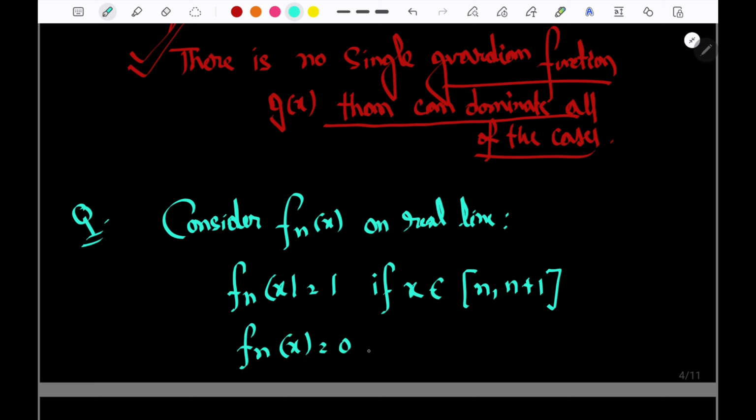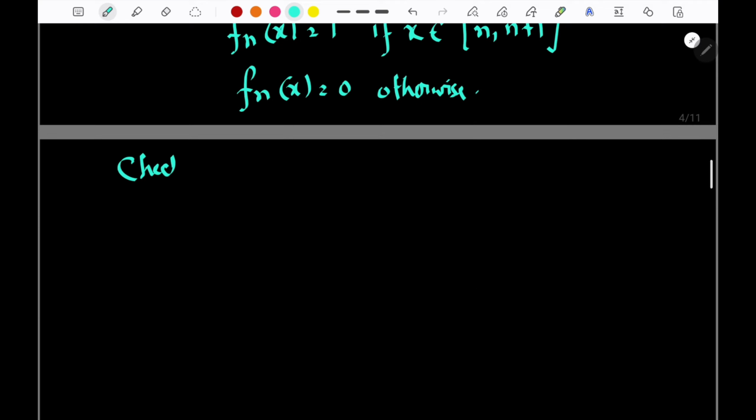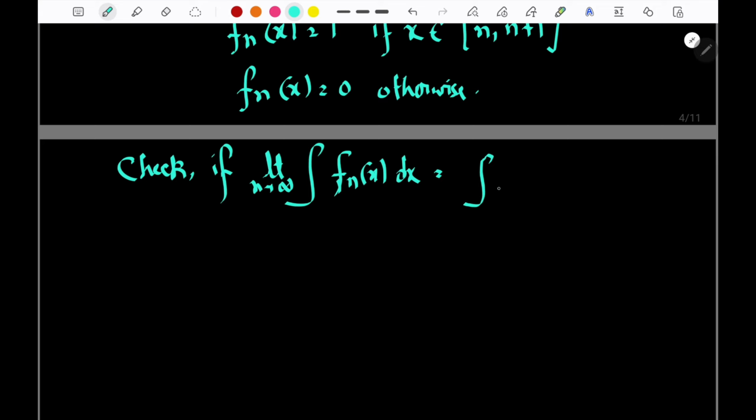Otherwise f_n(x) is equal to 0. So what are we required to check? Check if limit n tends to infinity of the integral of f_n(x) dx is equal to the integral of limit n tends to infinity f_n(x) dx.